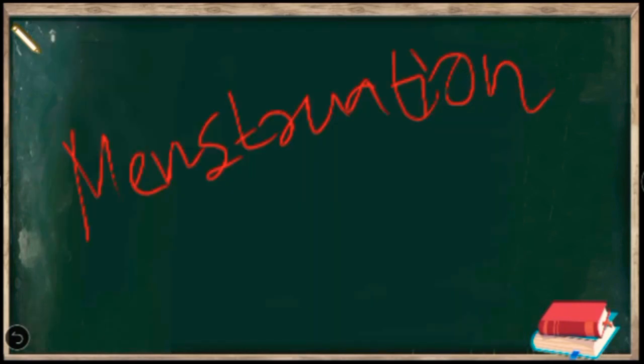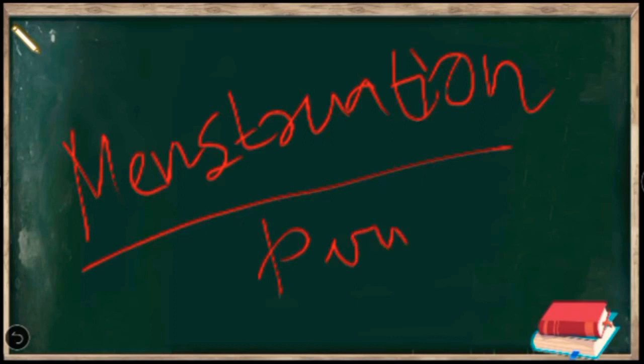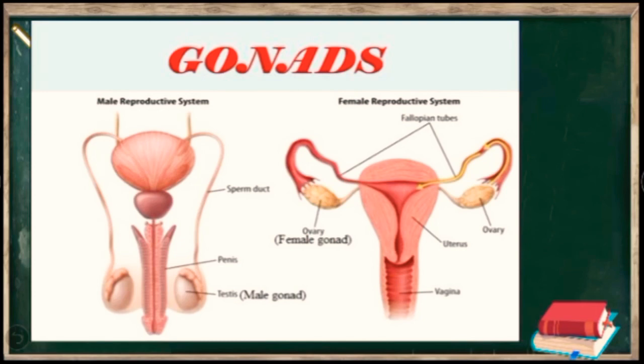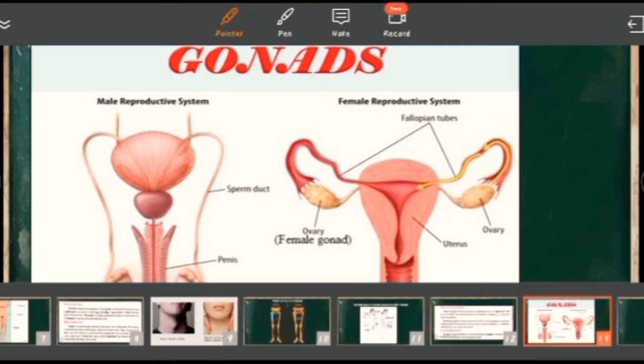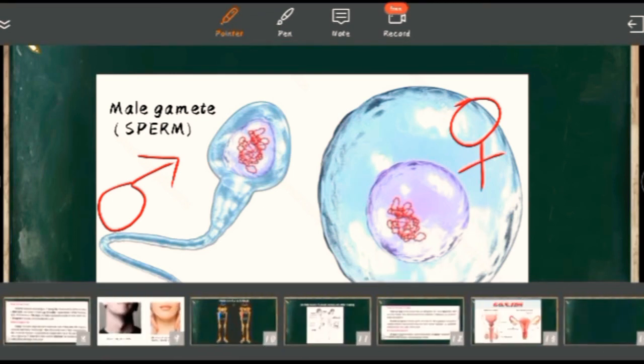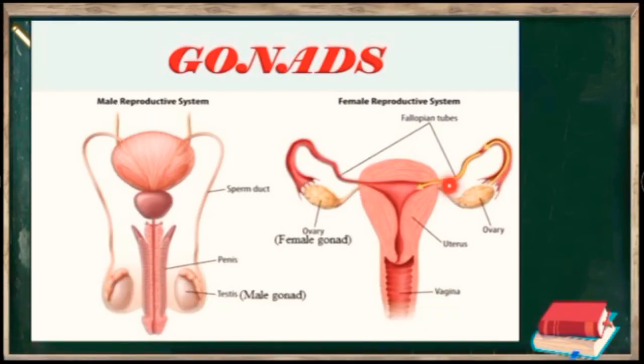The girl starts experiencing menstruation, or the menstrual cycle, which in common language we call periods. As soon as the girl experiences her first periods, she becomes mature, or she attains her puberty. What happens at puberty is that the female reproductive system becomes active. The ovary is able to release the egg or ovum, which we were talking about in the initial part of our discussion. Before puberty, the girl is not able to produce ovum in her ovaries.